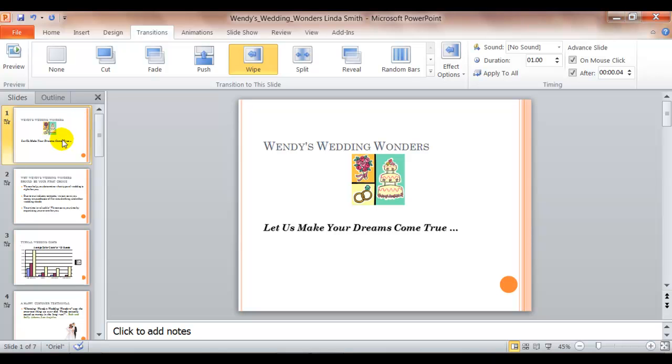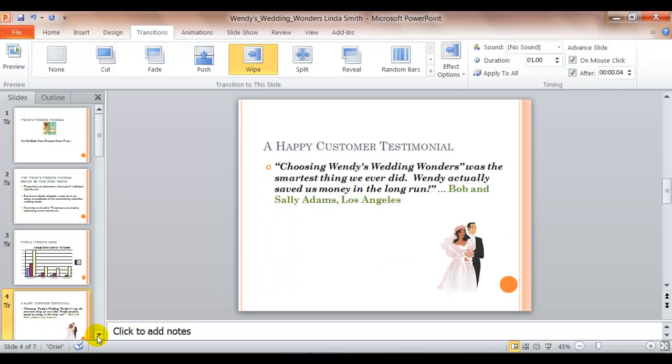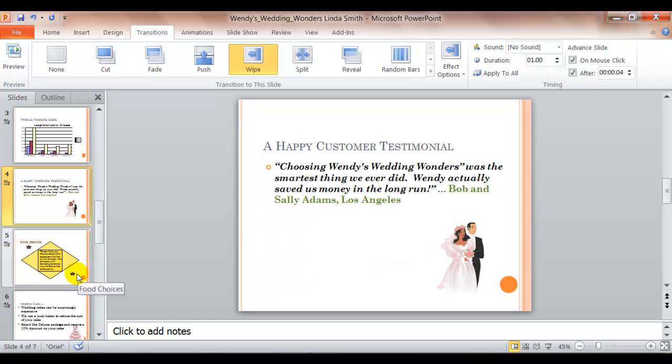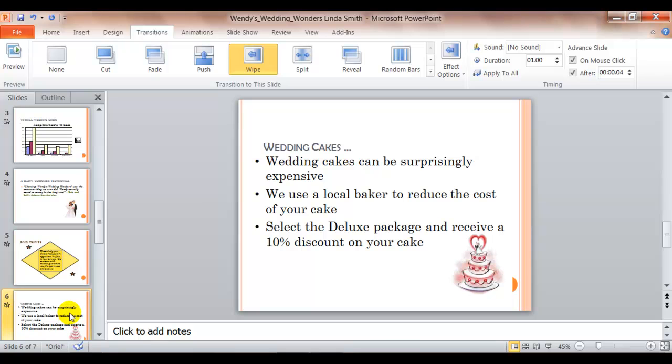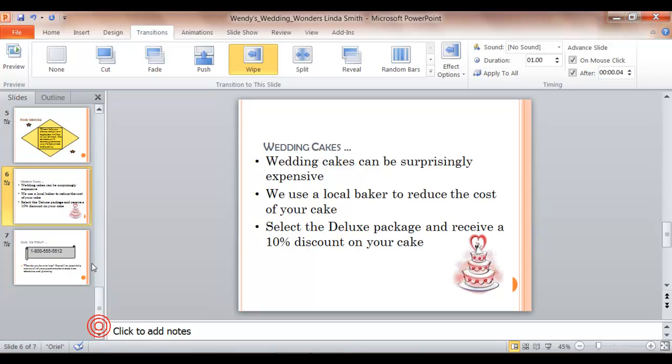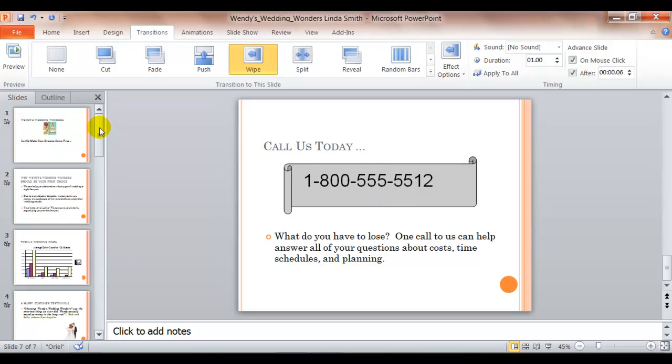So first you're going to select a slide with an object. Now an object can be clip art. It could be the clip art again here. Maybe you want this text box to be animated, or the cake, or the banner at the end. So you can select whatever you want to animate.